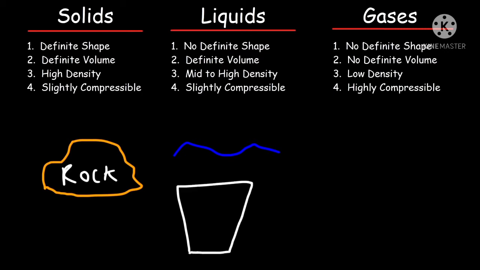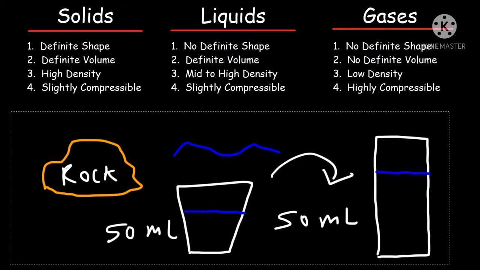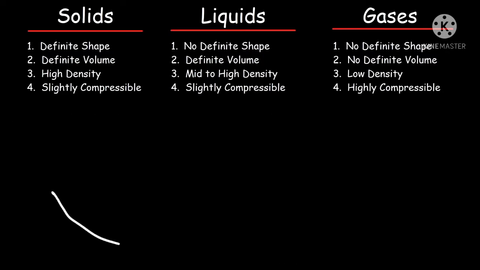Now take the example of a liquid. Here I am taking a glass tumbler in this shape. Now I am pouring 50 ml of water into it. What is the shape of the liquid? It is like this. Now if I take a glass tumbler in a rectangular shape and take the same 50 ml of water, what is the shape of the liquid now? It is in the shape of a rectangle only. Am I right or not? That is why liquids don't have a definite shape. They take the shape of the container.